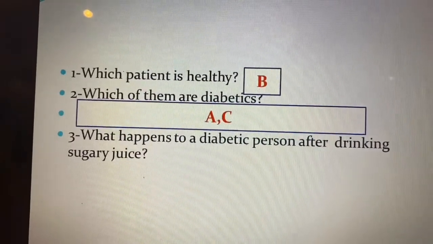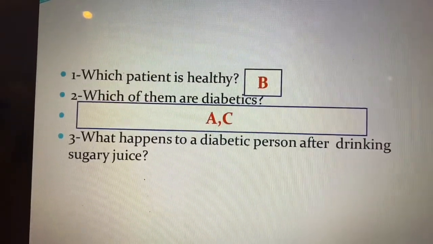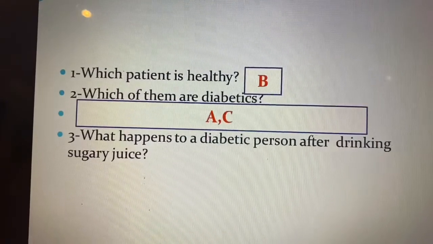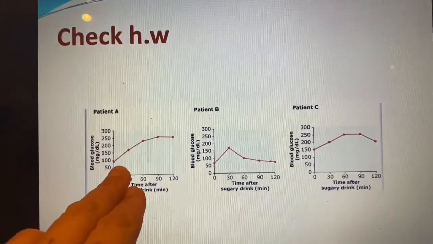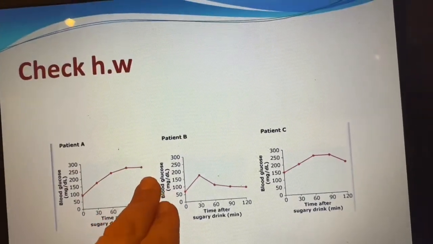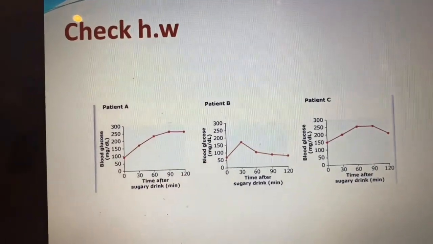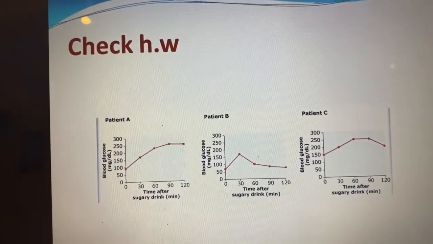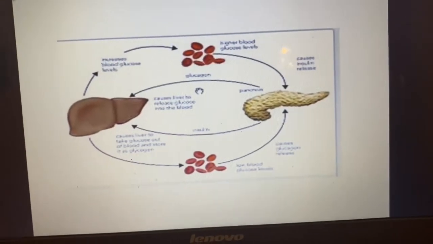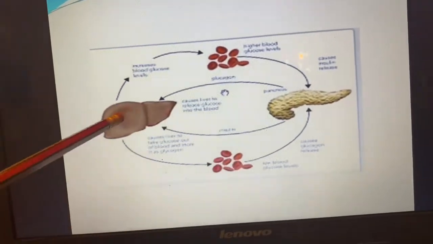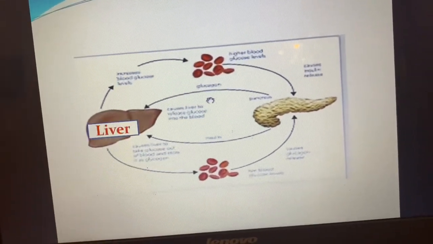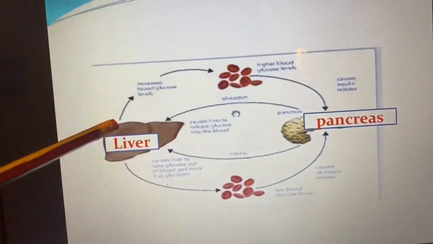What happens to a diabetic person after drinking sugary juice? What do you think will happen after they drink a sugary juice? As in the graph here, the glucose level will get higher and there is no insulin to reduce this level. Now the other question is asking about naming these organs. As you know, this is the liver, this is the pancreas.